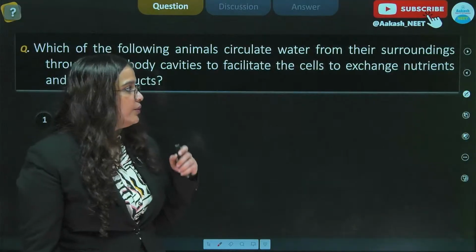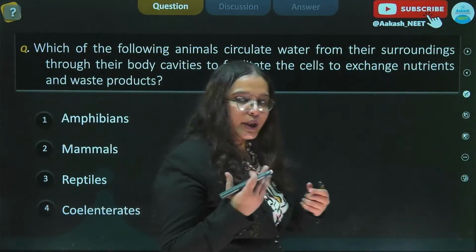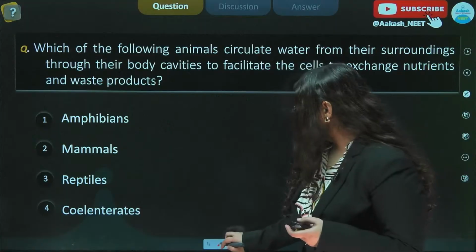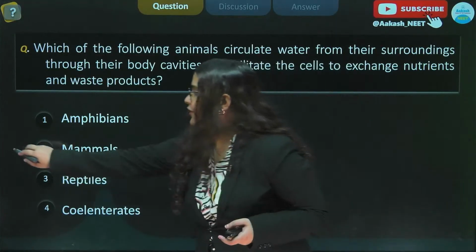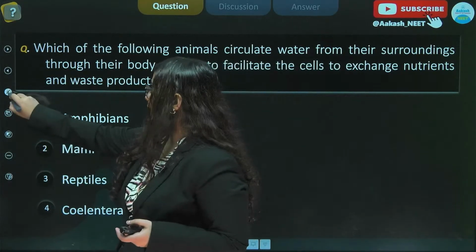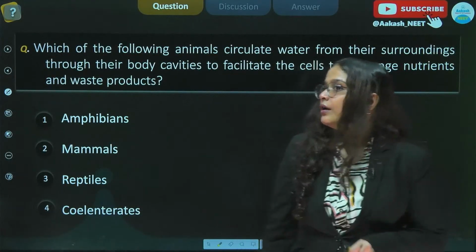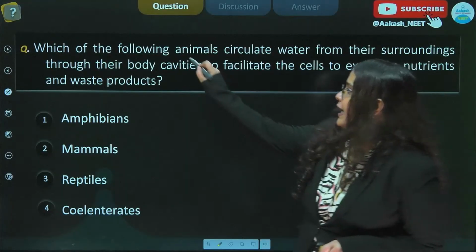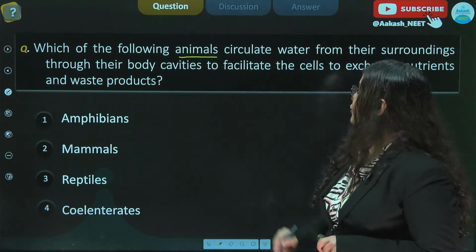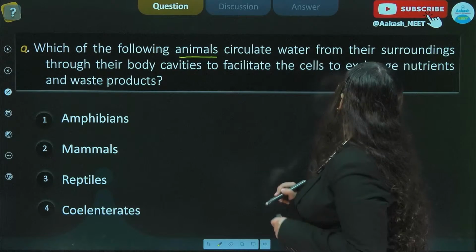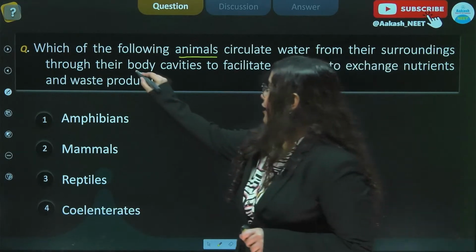So now moving to one question very quickly, so that you realize the importance of every line which is given in the NCERT. So our question here states, which of the following animals circulate water from their surroundings through their body cavities?